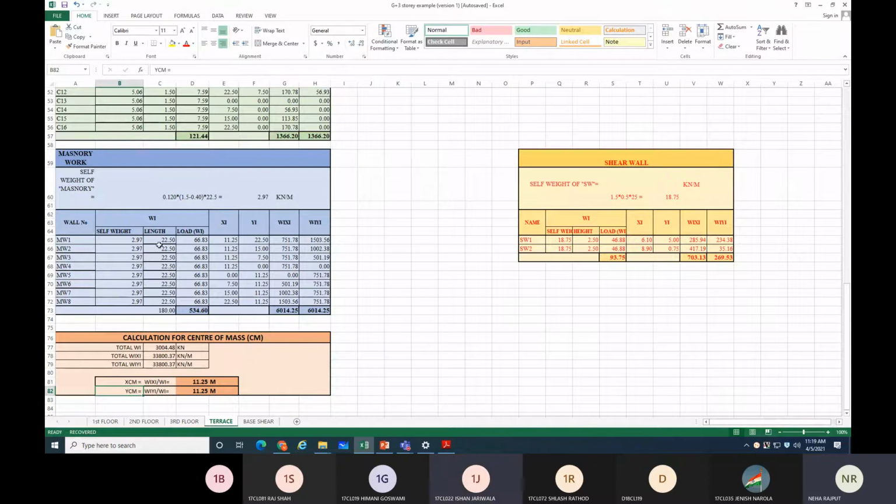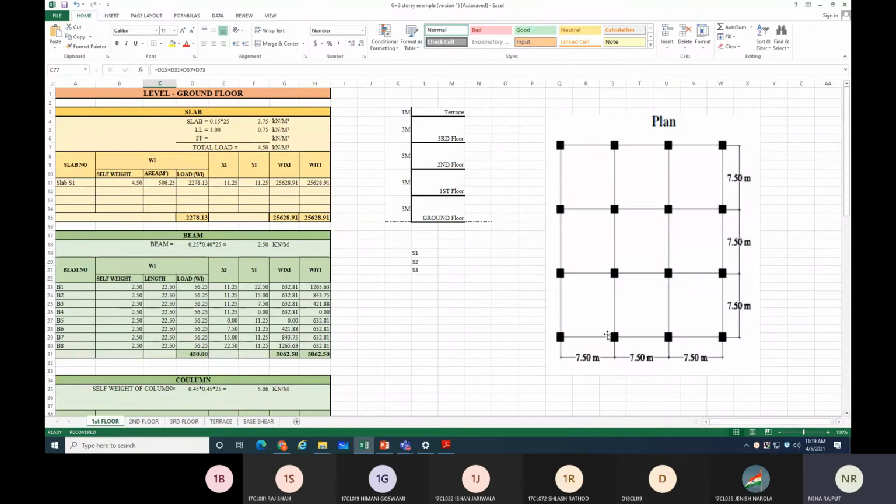If the height is changing, but you are concentrating all the loads at the center point. So as far as the height will change and there is no change in your plan from bottom to top, for each and every floor your center of mass will be at the center only, at the geometrical center only. Whether you have considered 1.5 meter over here and 3 meter over here, you are making your load distributed throughout this floor.